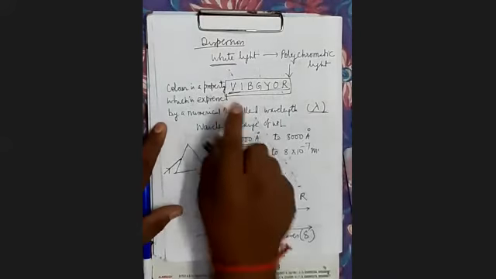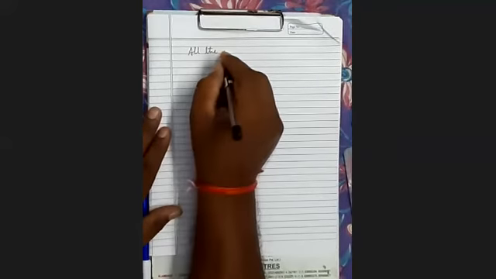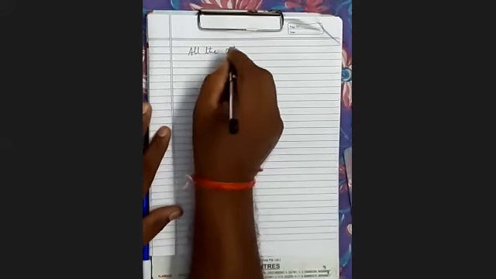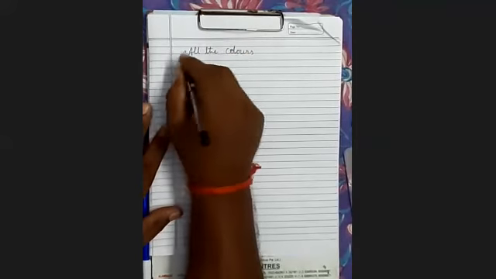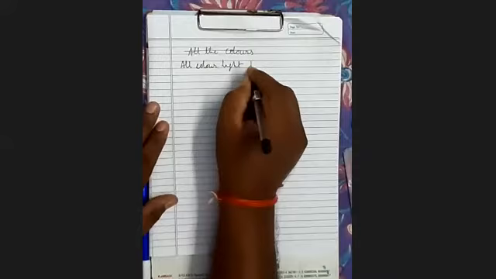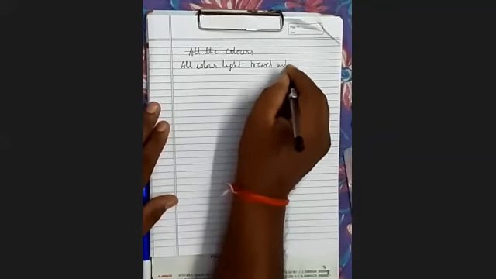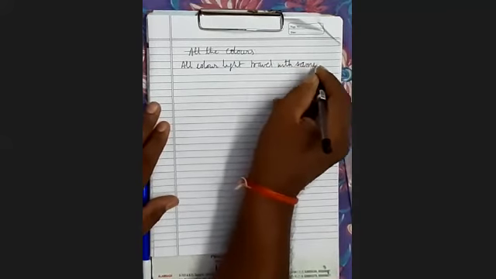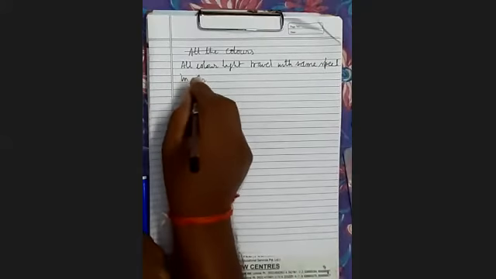Therefore, refractive index... all the colors of light travel with the same speed in air or vacuum.